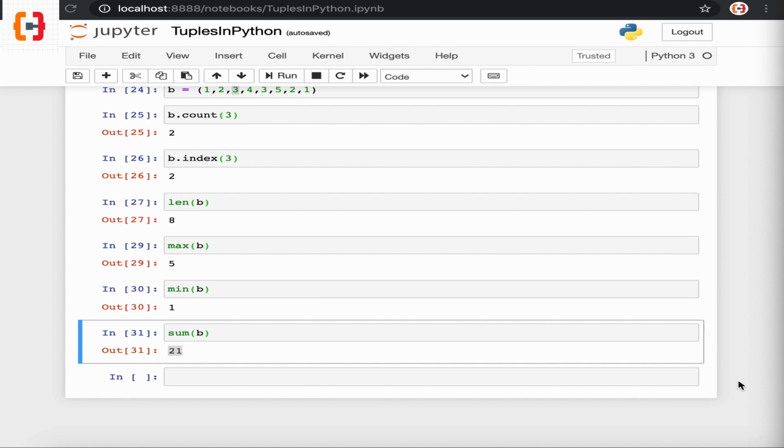So what is the advantage of a tuple over a list? Tuples can be used as a key of a dictionary because of their immutable nature, whereas the same thing with a list is not possible, and that's why a tuple is faster than a list.